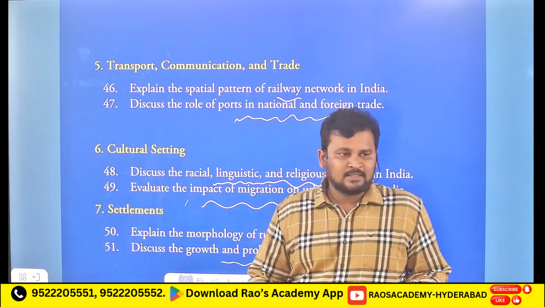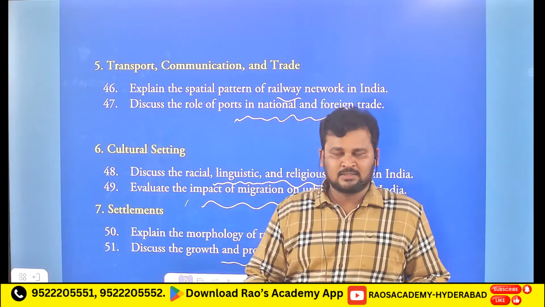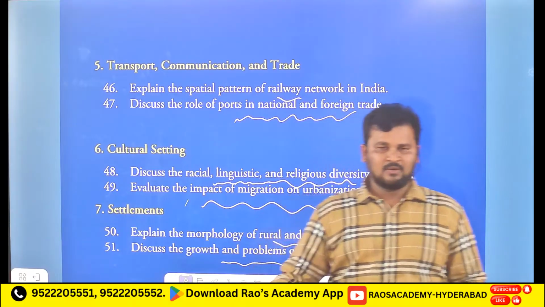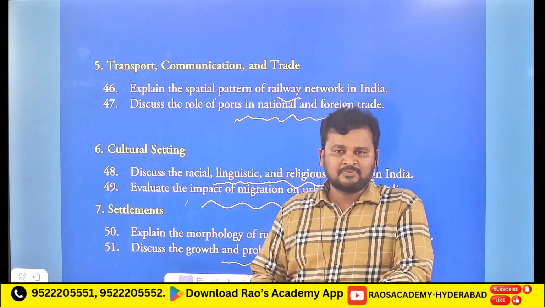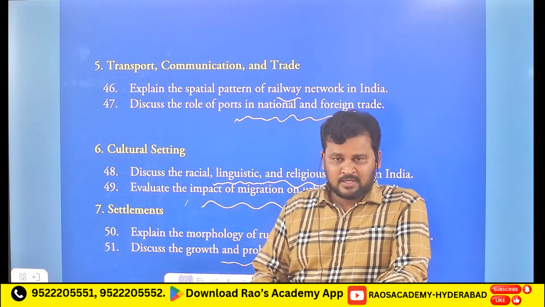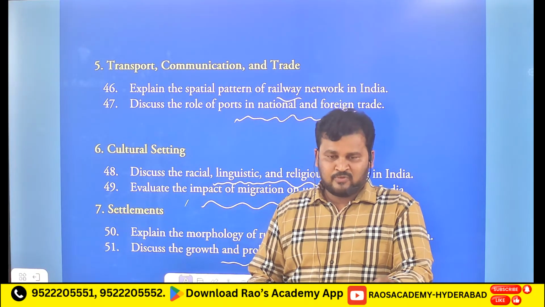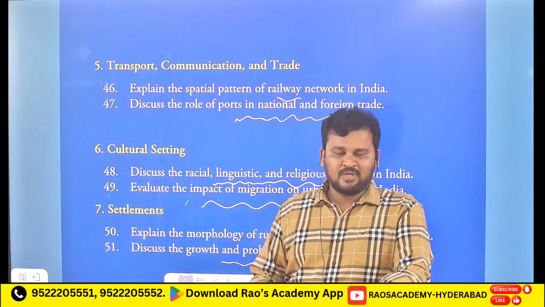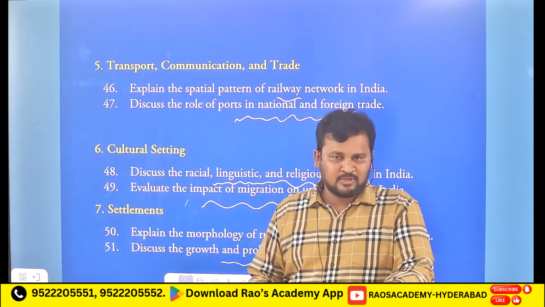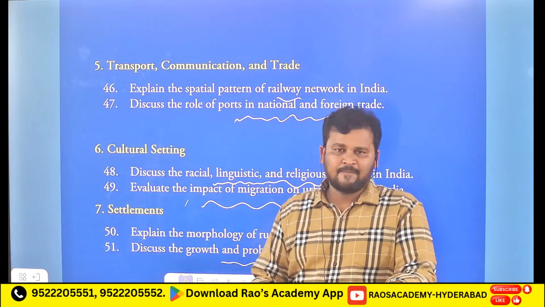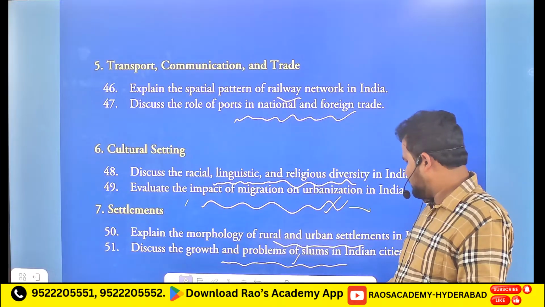So we can say that Dharavi is the world's largest, dirtiest slum in the world. Okay, because why I'm using dirtiest, because there is no proper facilities over there. If you go into the Dharavi area, first thing, we cannot go into Dharavi area because completely it was flooded with sewerage water. People were unable to live there. Okay, we can mention all those information here.